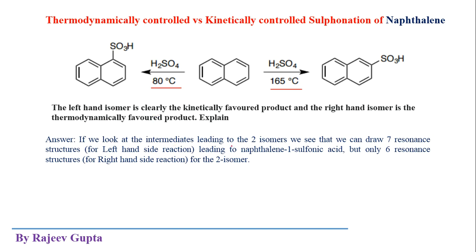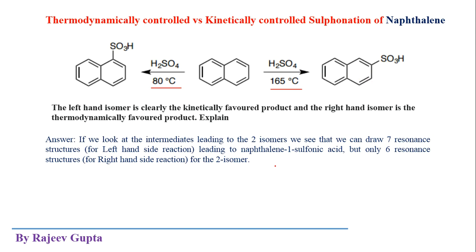If we look at the intermediates leading to the two isomers, we can draw 7 resonance structures for the left hand side leading to naphthalene 1 sulfonic acid, but only 6 resonance structures for the right hand side reaction, for the 2 isomer, naphthalene 2 sulfonic acid.